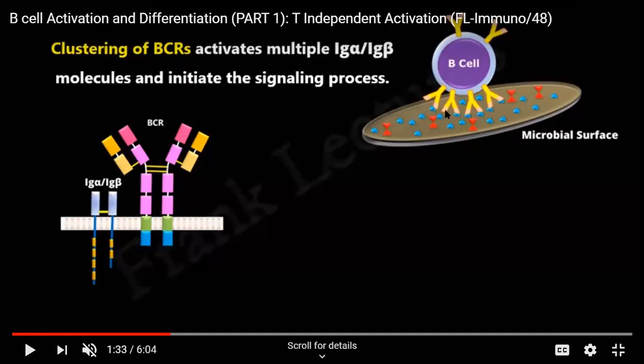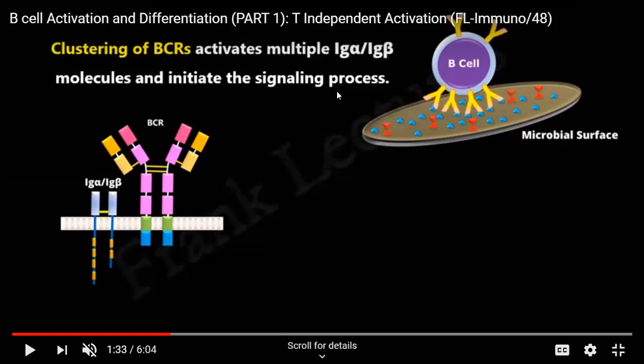Now the receptors of the B cell have all clustered in this area. There are a few more on the other side, but in this area you see the clustering of the B cell receptors has taken place. After they cluster here, they will bind to those epitopes, and this will activate certain proteins. This clustering of B cell receptors is necessary to activate certain proteins. What are the proteins? Ig alpha and Ig beta. These are the protein molecules that get activated, and then it initiates the signaling process.